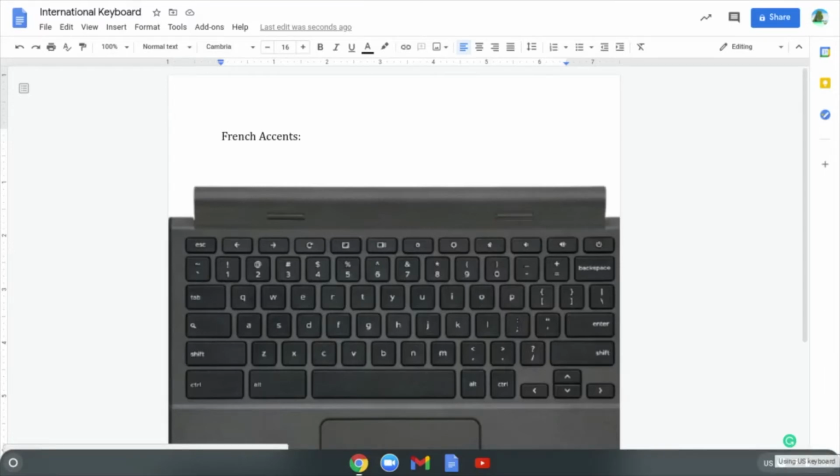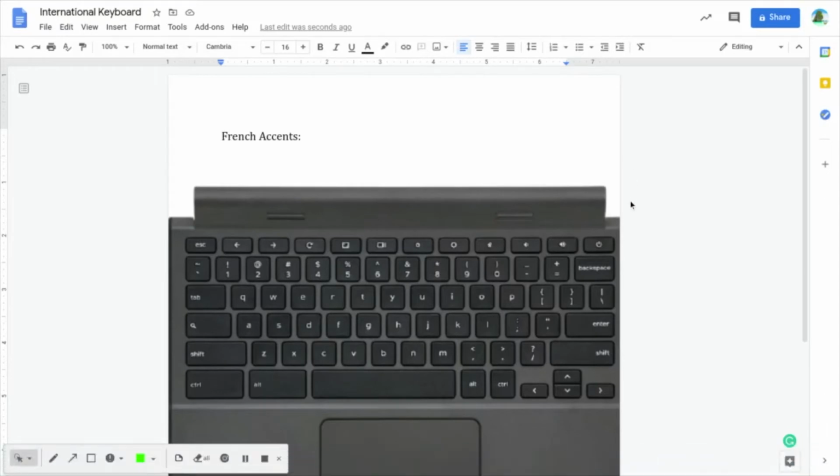So you can see right now I'm using the US keyboard still. You can see that by seeing that icon. If you just hit Control Spacebar, it switches to INTL, which means international, so then you can start using the accent marks. So the first thing I'm going to do is just do some of the French accent marks.